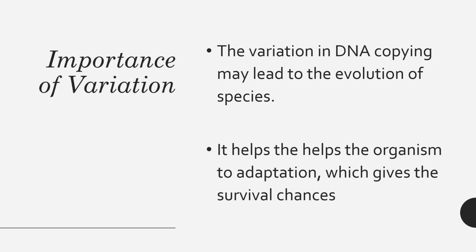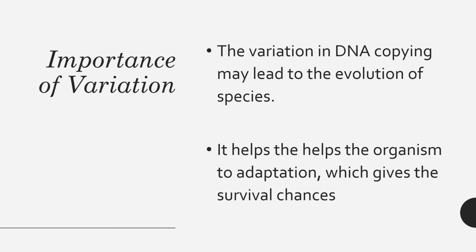How? We can have one example. Suppose a population of bacteria is growing in water, living there generation by generation.